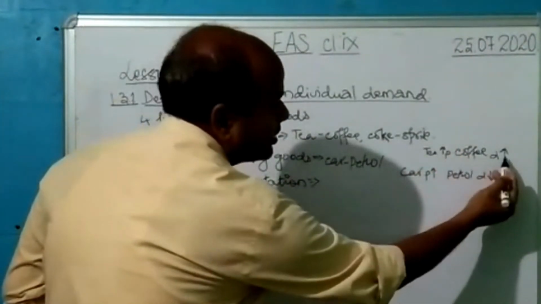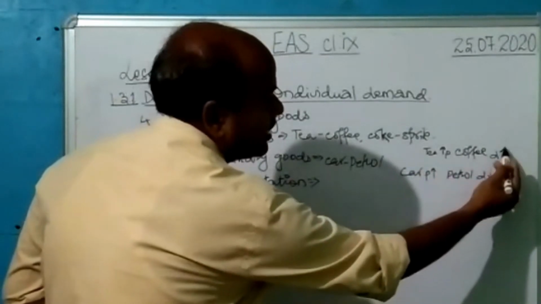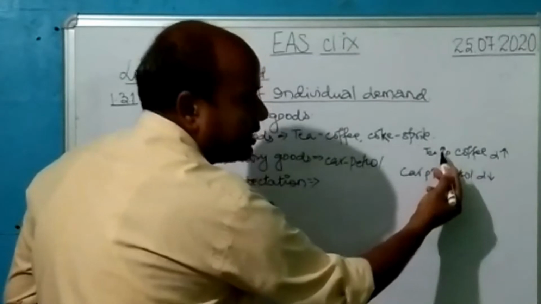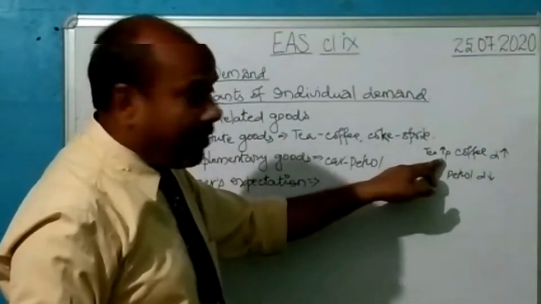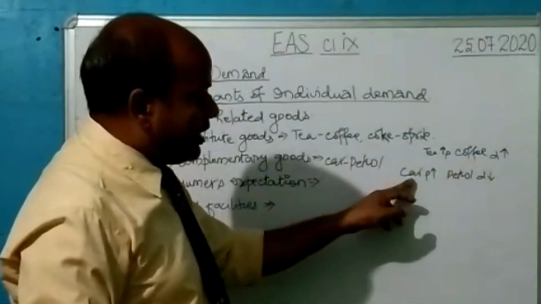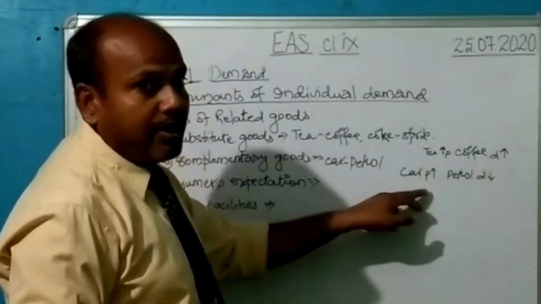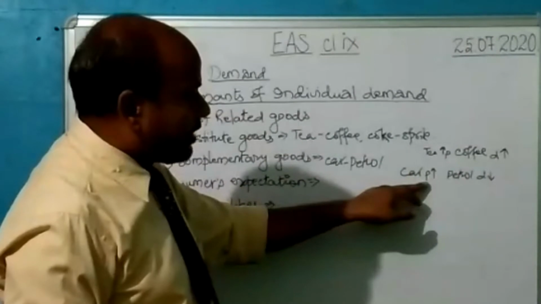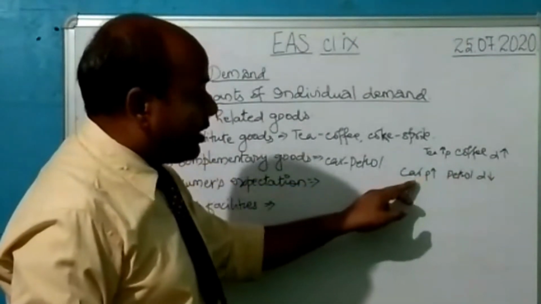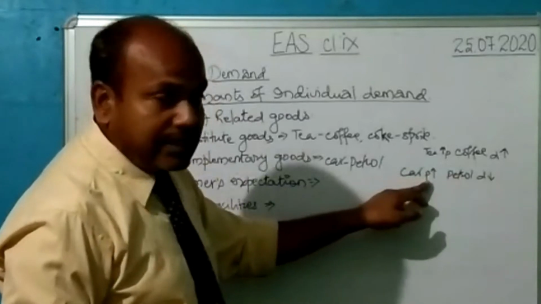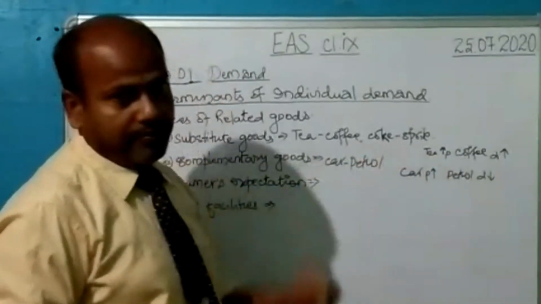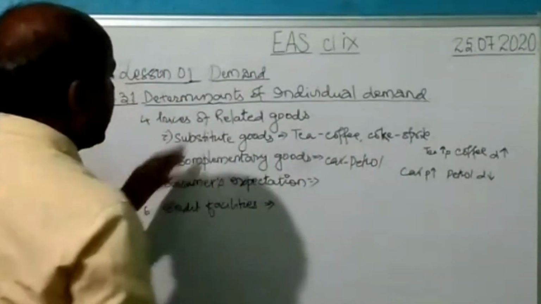There's a direct relationship. When the price has increased, the demand has also increased. When the price of tea would fall, then the demand for coffee also would fall. Whereas here, complementary goods have the opposite relationship. When the price of a car has increased, the demand for petrol has decreased. Had it been the price of petrol decreasing, then there would have been an increase in the demand for petrol.